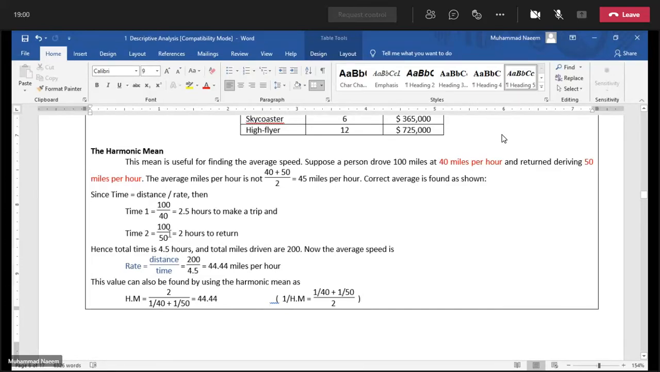Now we calculate this average using harmonic mean. Using harmonic mean, we get the same value of the average speed, 44.44, which is almost exactly equal to the average rate calculated with this formula.